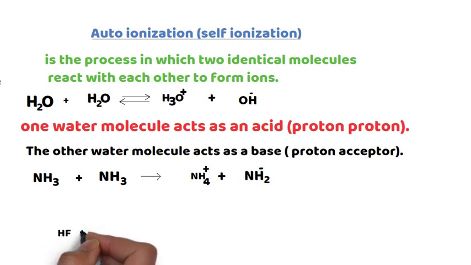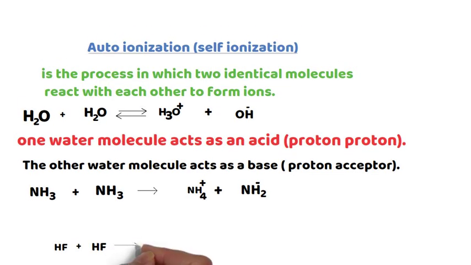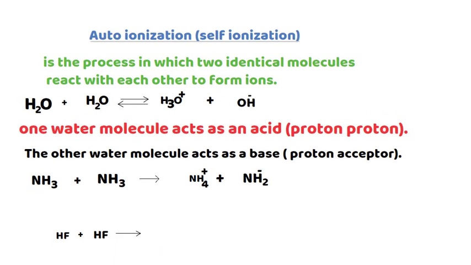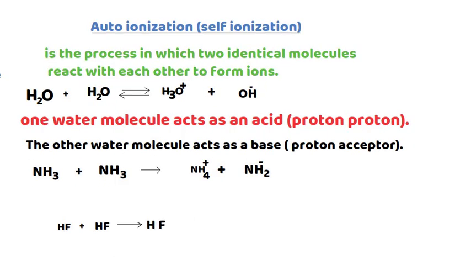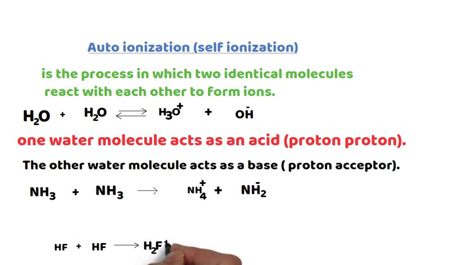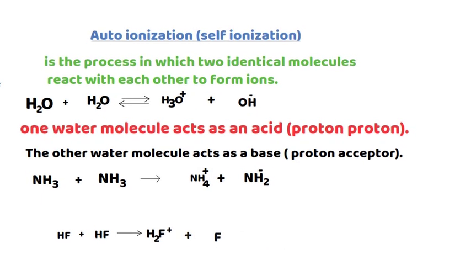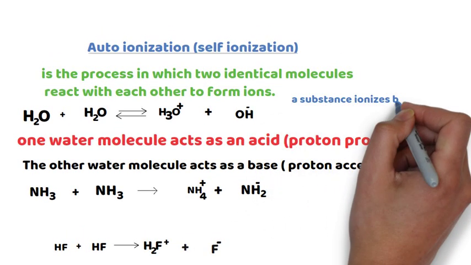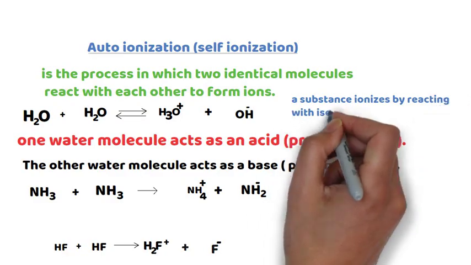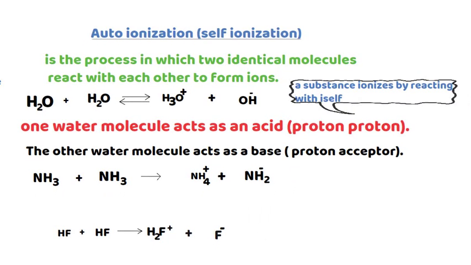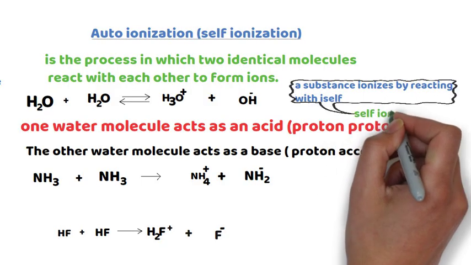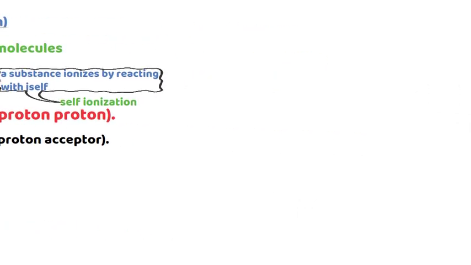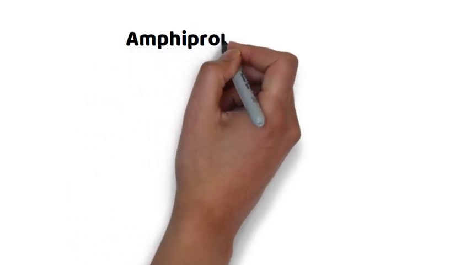The third example: hydrogen fluoride reacts with another hydrogen fluoride to form dihydrogen fluoride ion plus fluoride ion. In this reaction, one hydrogen fluoride acts as a proton donor, while the other hydrogen fluoride acts as a proton acceptor. Or one acts as an acid and the other acts as a base. When a substance ionizes by reacting with itself, we call it self-ionization or auto-ionization.